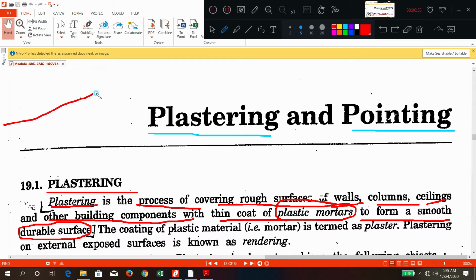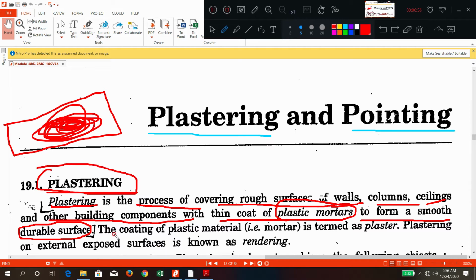Plastering is nothing but if there is a wall or any column, anything which is made up of brickwork, stonework, concrete work, you are covering with a thin coat of plastic mortar, maybe lime mortar, maybe cement mortar, maybe combined mortar. Okay, it will give smooth and durable surface. So this application of mortar is called as plastering.